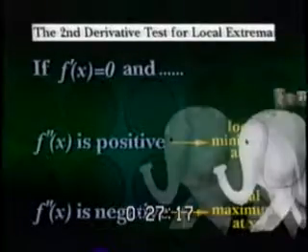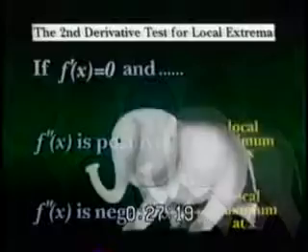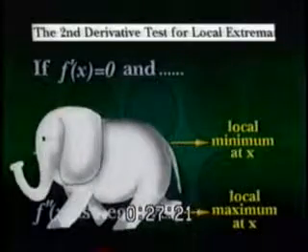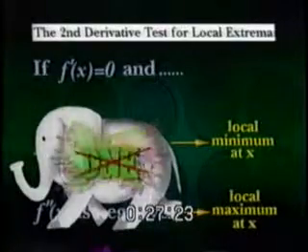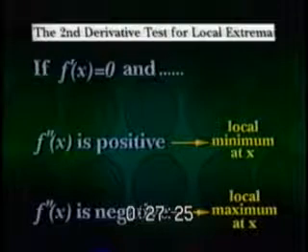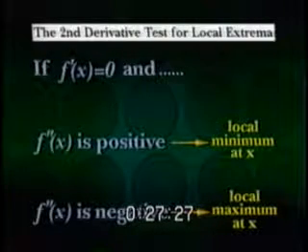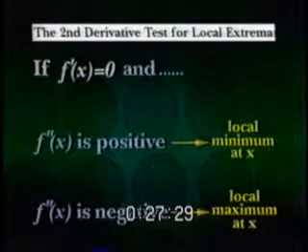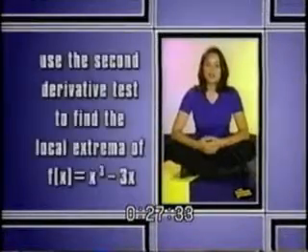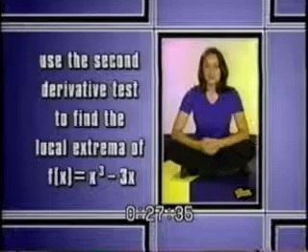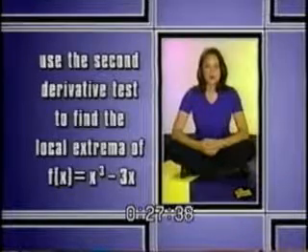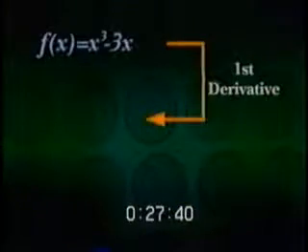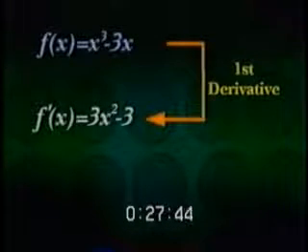Remember, you can only use the second derivative test where the first derivative equals 0, not when the first derivative does not exist. So you can't use the second derivative test on all critical points, but only those where the first derivative equals 0. Let's look at our same example again. This time, we'll use the second derivative test to find the local extrema of the function x cubed minus 3x. The first derivative of the function has already been determined. It is 3x squared minus 3.